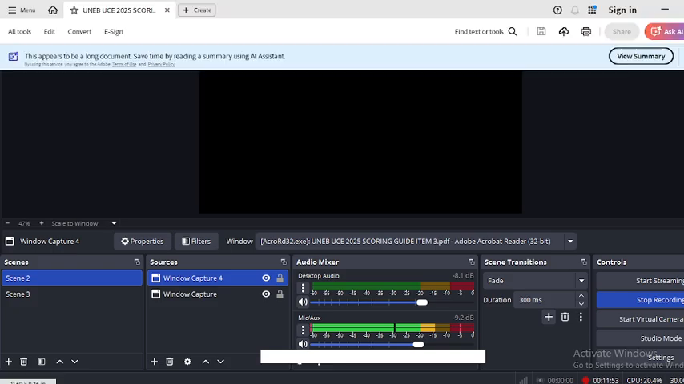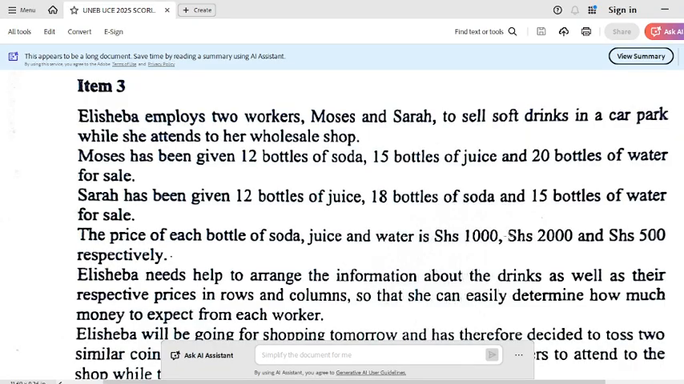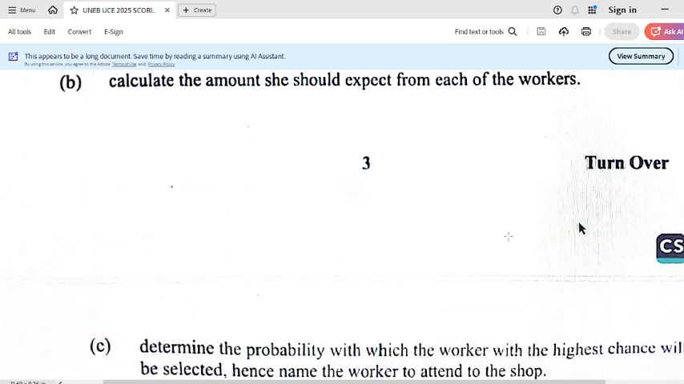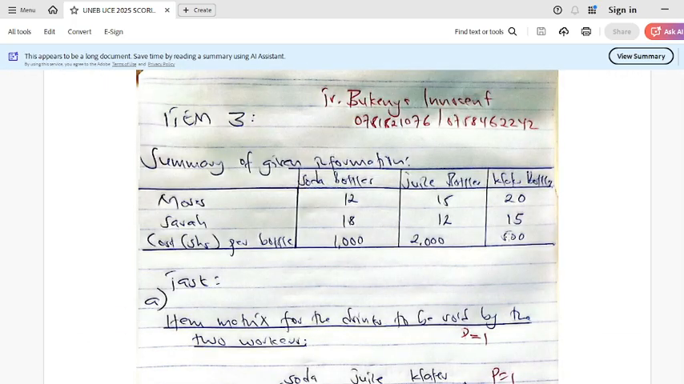Simple as that. So when you get there, hope you can see from what I came up with. When we read that information, you see our summary that we have Moses here. How many bottles of soda is he supposed to sell? 12.